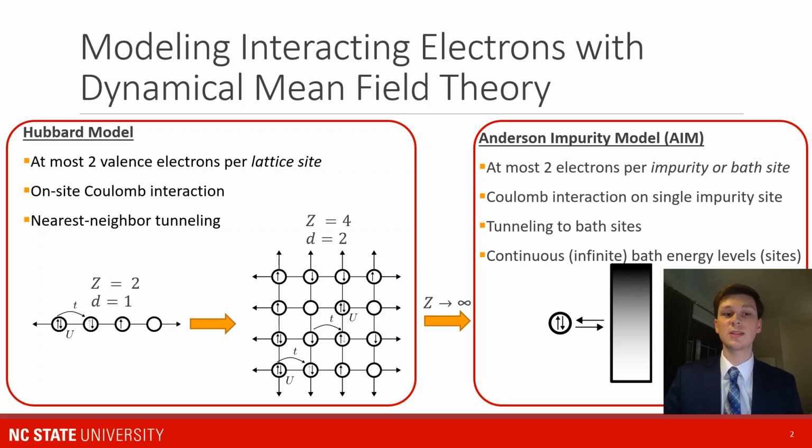The model we're interested in studying here is the Hubbard model. It's a simplified model of interacting electrons on a lattice. Each lattice site contains up to 2 electrons, one spin up and one spin down. And we simplify the Coulomb interaction to only on-site interactions. Electrons can also hop from one lattice site to another neighboring lattice site.